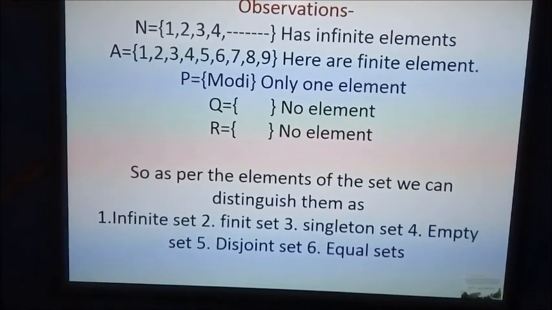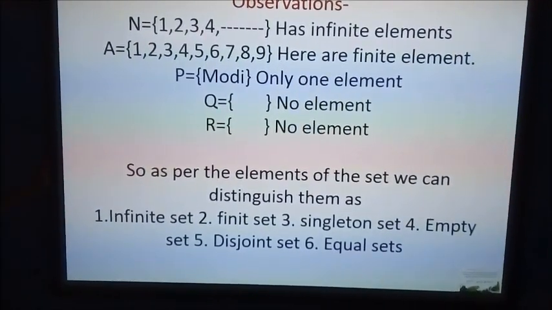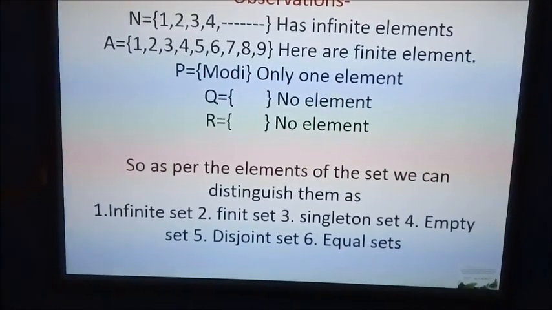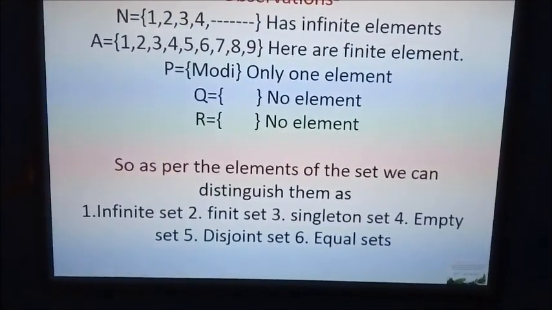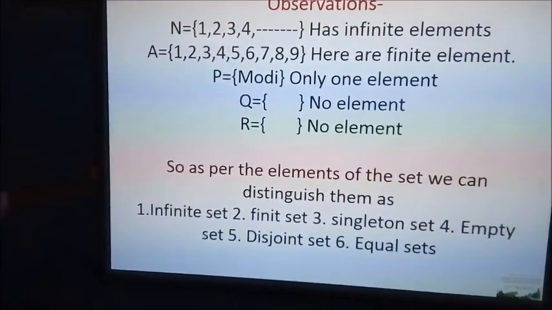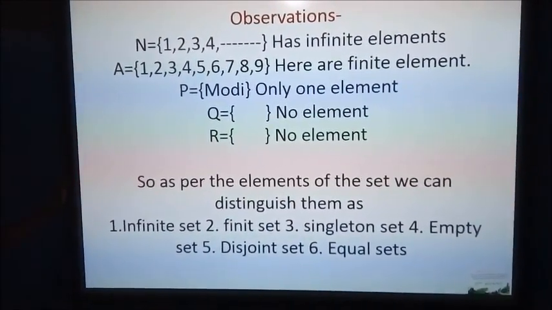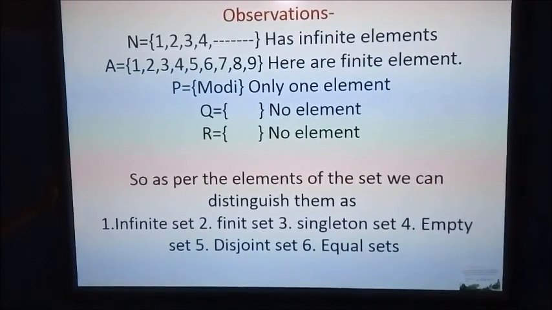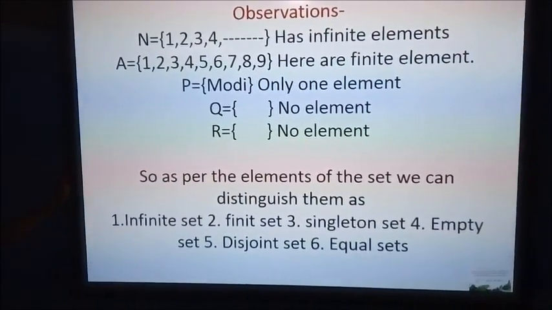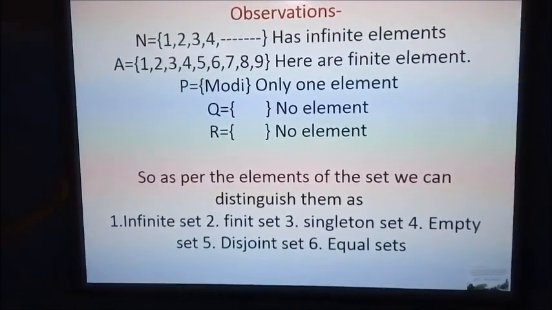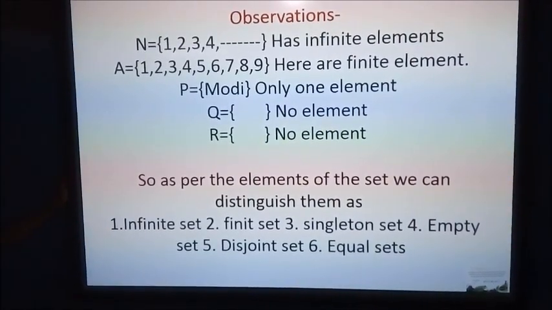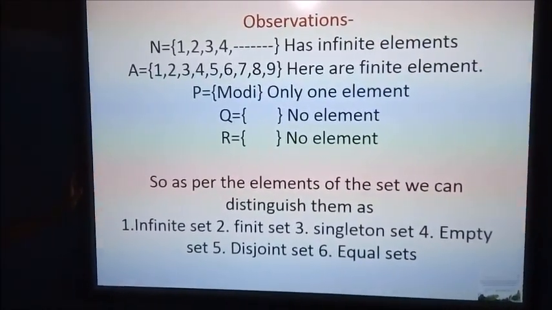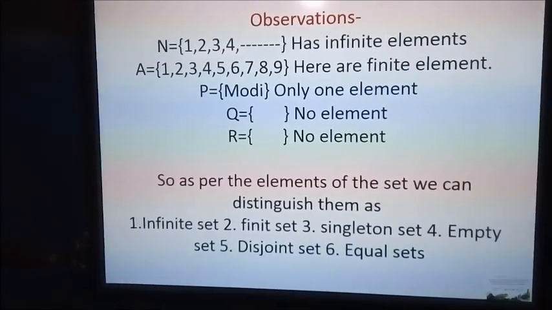So, as per the elements of the set, we can distinguish them as number 1, infinite set, number 2, finite set, number 3, singleton set, and number 4, empty set. We can also distinguish them in other ways, such as the empty set, disjoint set and equal set. So these are different types of sets.